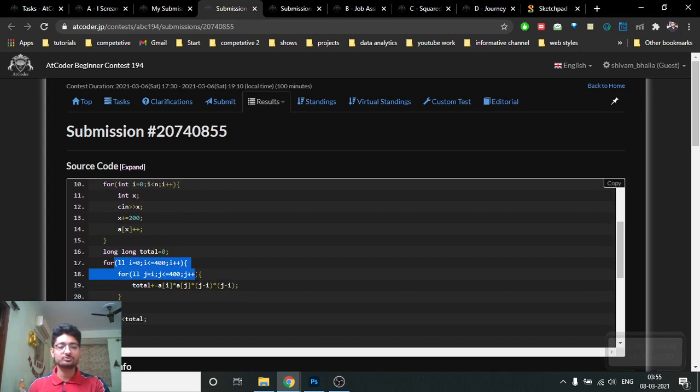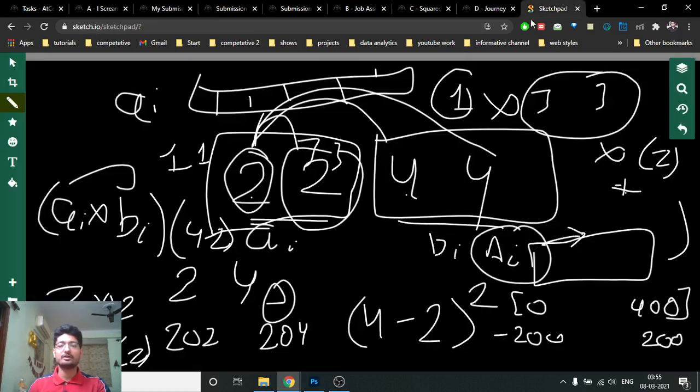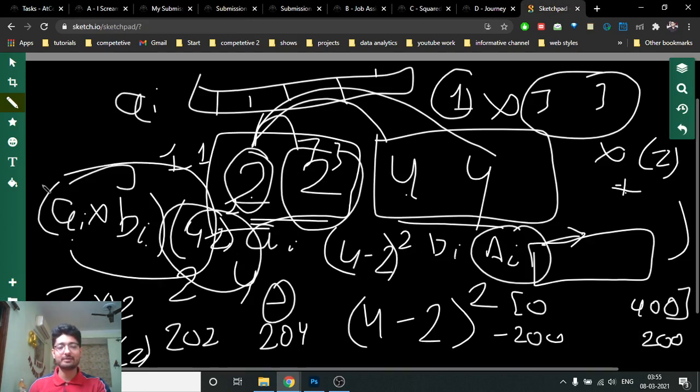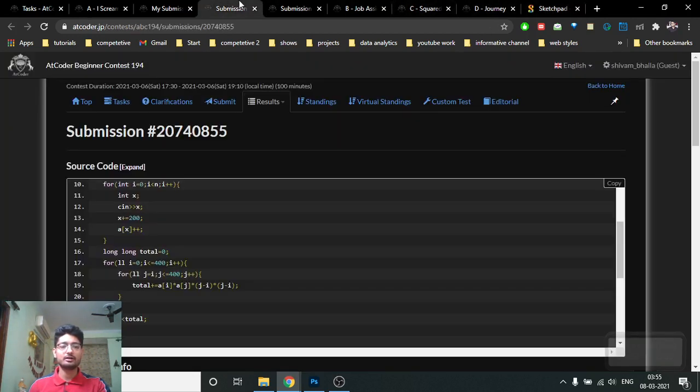Then we're just doing an O of n square, in which we're iterating over the 400 values, and we're adding over the frequency of ai and aj, and we're just doing a square, because as you can see, ai into aj into (4 minus 2) square, because this value, the 4 minus 2 square value, is added how many times? ai minus aj times. So this ai minus aj value is added this many times, so it's j minus i whole square. Okay, and we're just doing an addition of all the values, and that's the answer. I hope you get the point of this also.